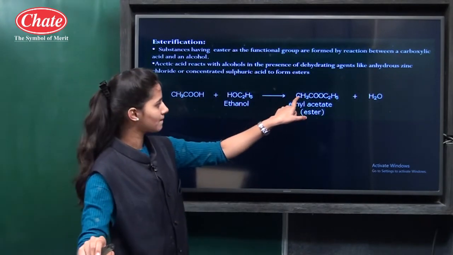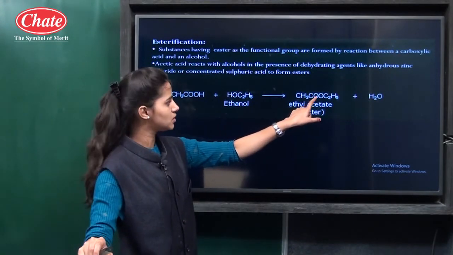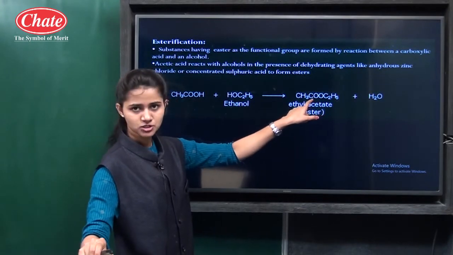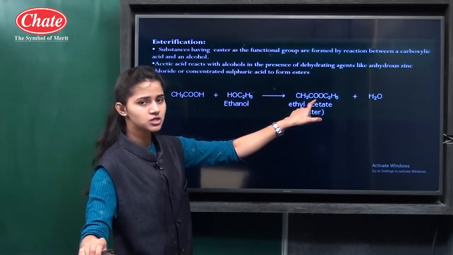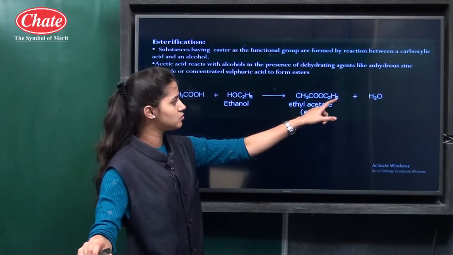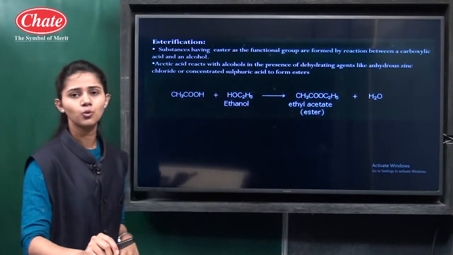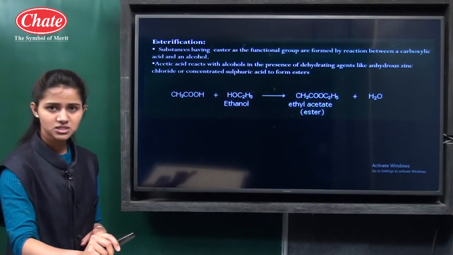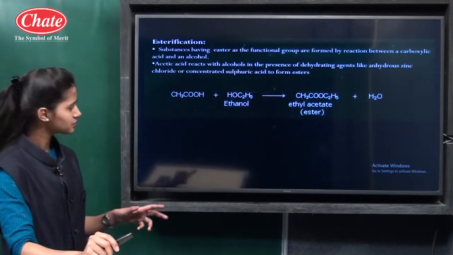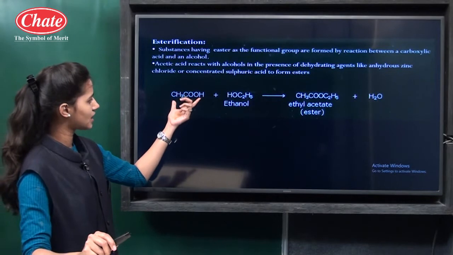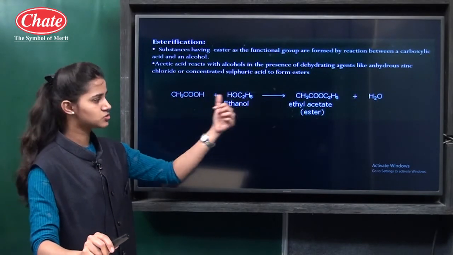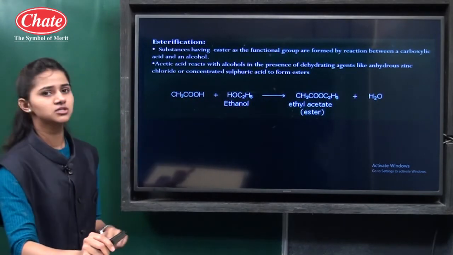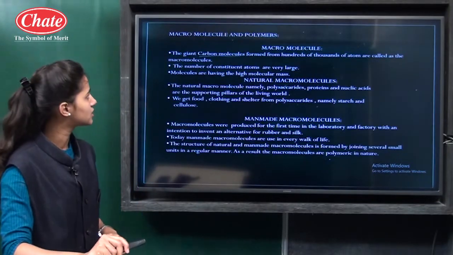You can see here CH3COO, the functional group, COO is the ester, C2H5, ethyl acetate plus water. So this is the ester. Whenever there is a reaction between a carboxylic acid and an alcohol, it produces an ester. This type of reaction is called esterification.